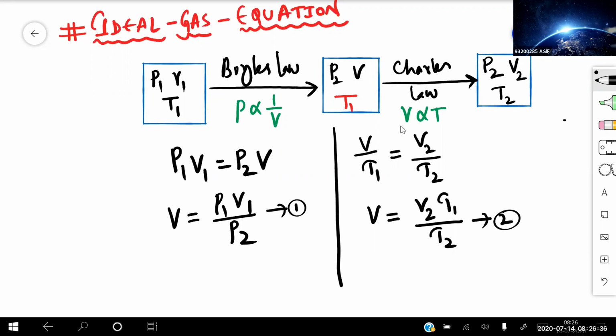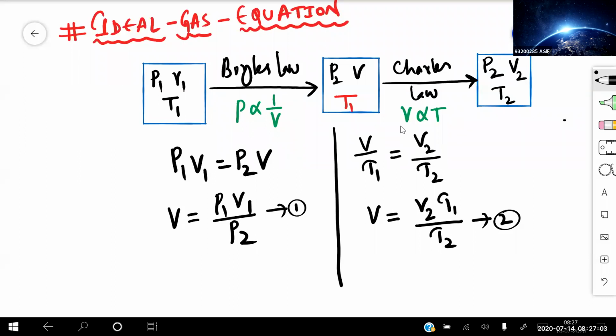So for equation number 1 and equation number 2, applying Boyle's law and Charles's law, I got volume from Boyle's law as P1 V1 by P2, and from Charles's law, V is equal to V2 T1 divided by T2. Because volume is directly proportional to T, V1 by T1 is equal to V2 by T2. Here when applying Charles's law, V1 is V, T1 is T, then V is changing from V to V2, so it is V2 divided by T2.